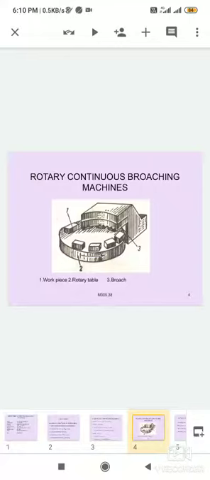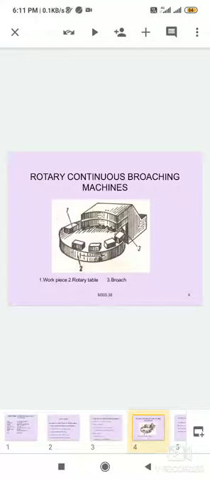Rotary table continuous machine. This is the figure. First one is the workpieces. These are located on the rotary table of the broaching machine. The rotary table is used for holding workpieces of small size.